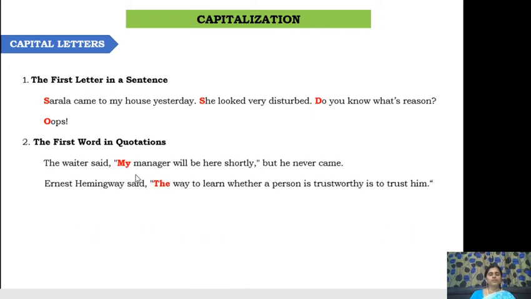Now see this. Ernest Hemingway said, "The way to learn whether a person is trustworthy is to trust him." So this also, the quoted part, started with a capital letter. That means the first word in the quotations should start with a capital letter. That is the second rule.